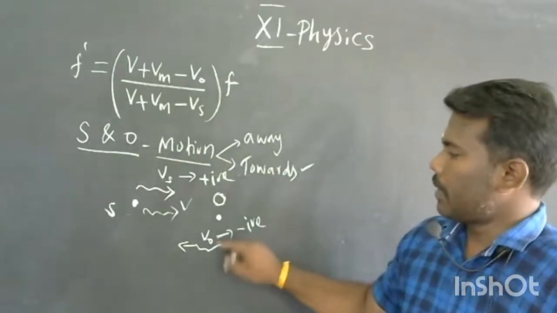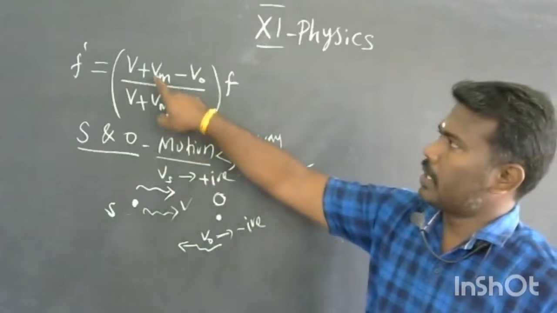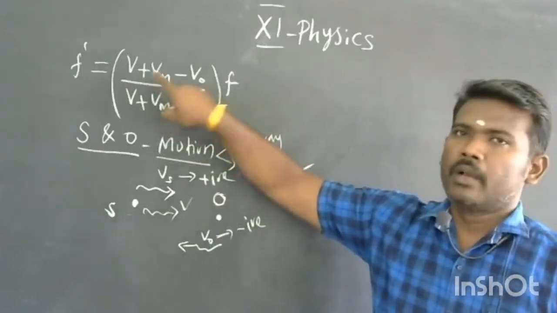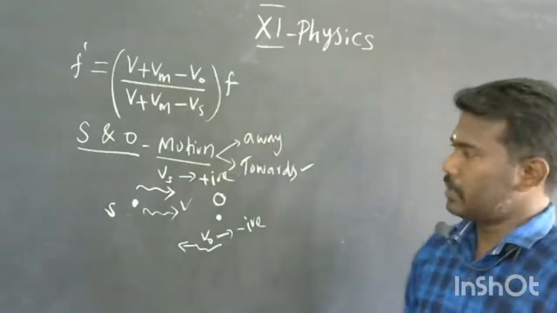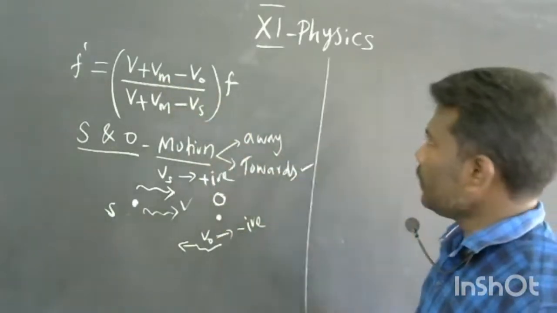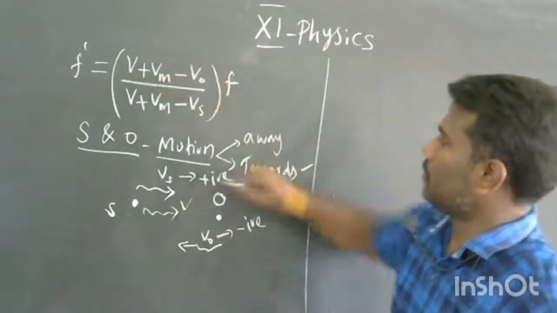So we apply the V naught value as negative and the Vs value as positive. In all the special cases we discuss only the medium at rest, so Vm is equal to 0. You apply all the values: Vs is positive, V naught is negative, Vm is 0.